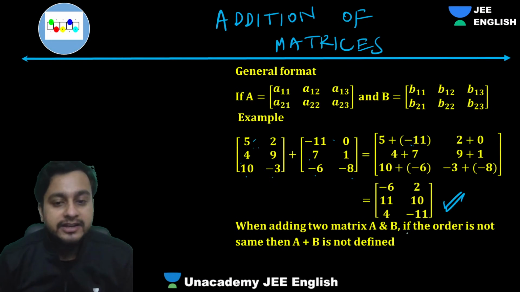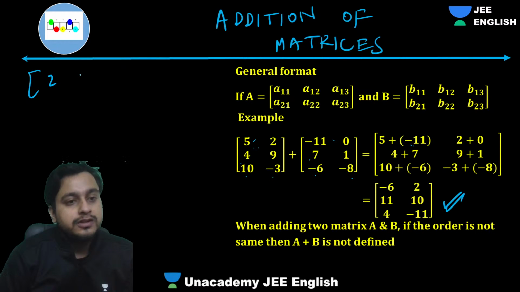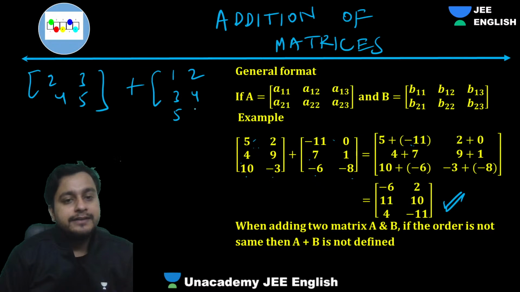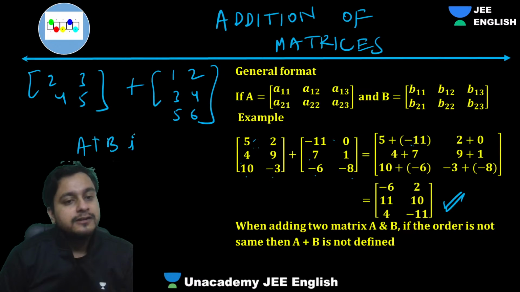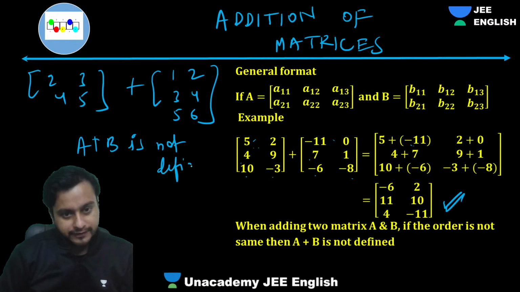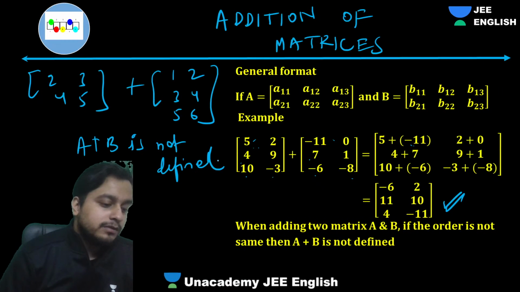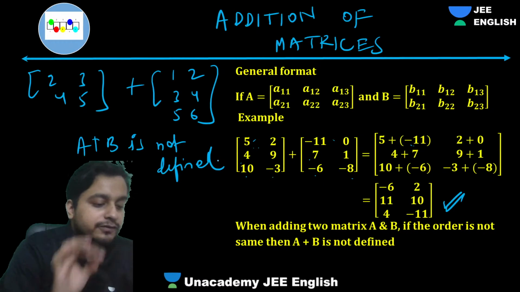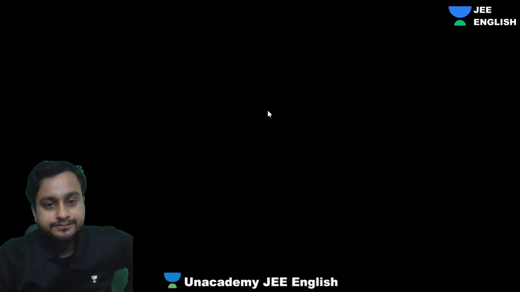Okay, so for addition also, guys, order should be same. Like if somebody says 2, 3, 4, 5, add it with 1, 2, 3, 4, 5, 6, you'll say what, guys? A plus B is not defined. If the order is not same, we'll say the summation is not defined. Clear, everyone? We cannot sum them.